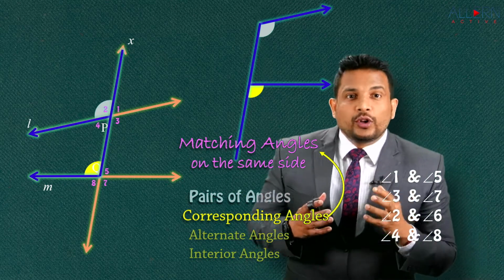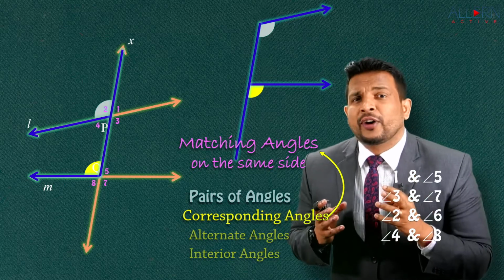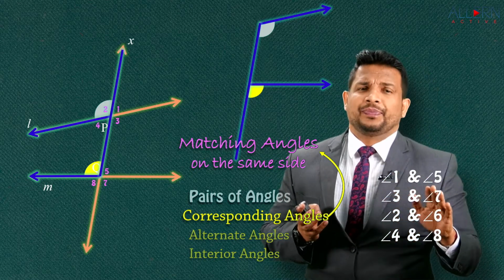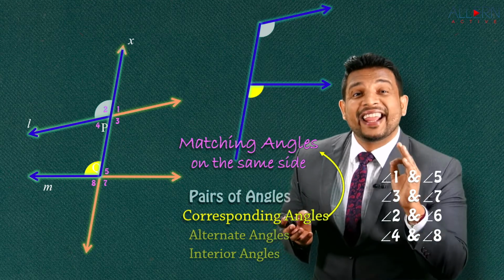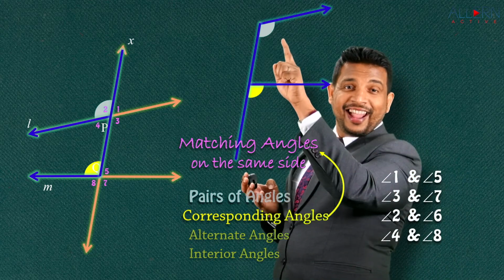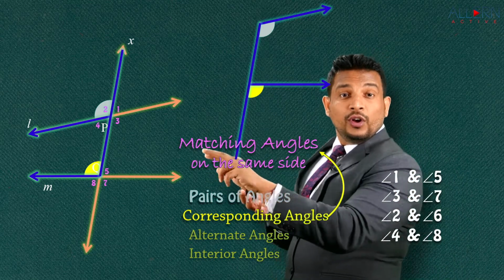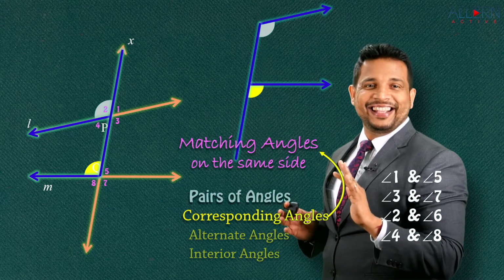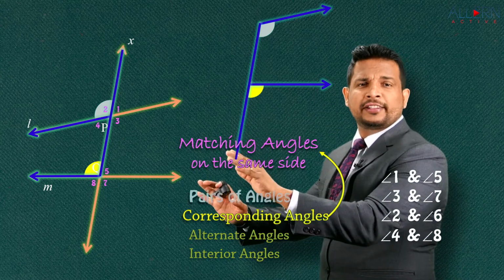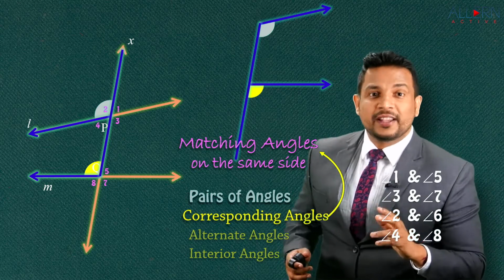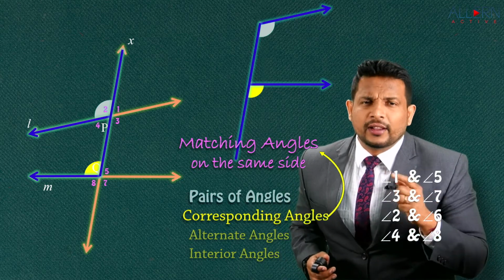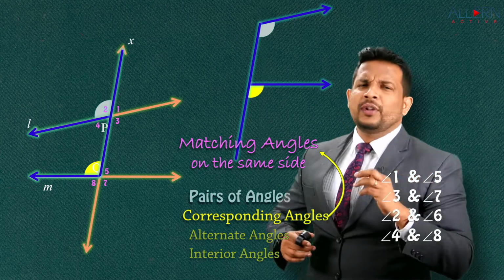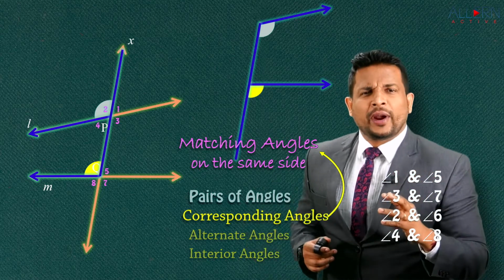So what you observed is, how to identify the pair of corresponding angles is very simple. Just remember the letter F. In that, the angle below, on the same side, the inverted one, above. Isn't that easy? In the same way, you go on to the other side and you'll get two more pairs of corresponding angles. So isn't that easy to identify corresponding angles? Matching angles on the same side. So now you'll say this is very, very easy. We understood how to identify corresponding angles.